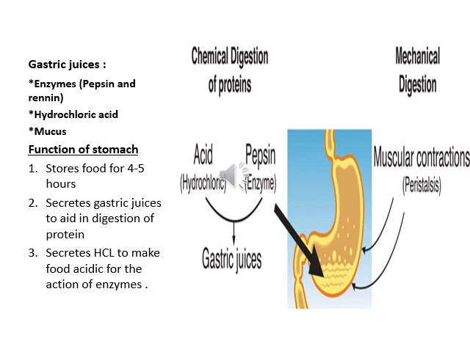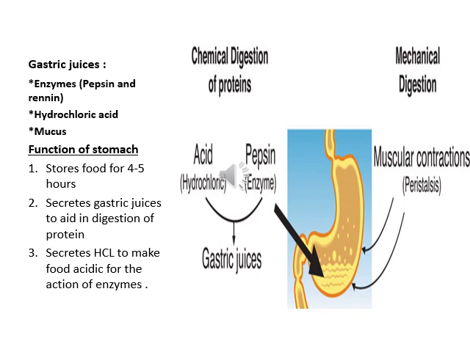Now we are going to discuss in more detail what happens inside the stomach to what we eat as food. The gastric juices contain enzymes, hydrochloric acid and mucus.